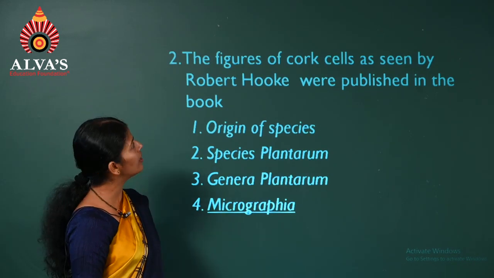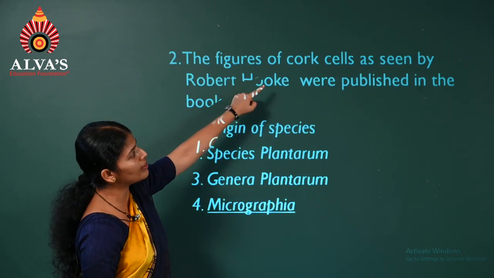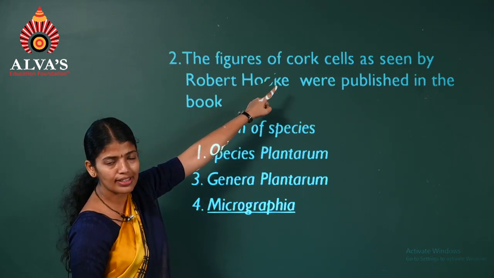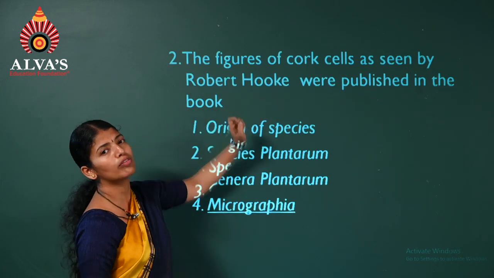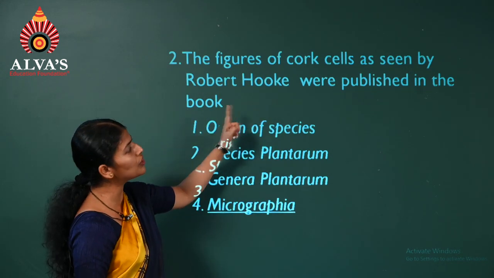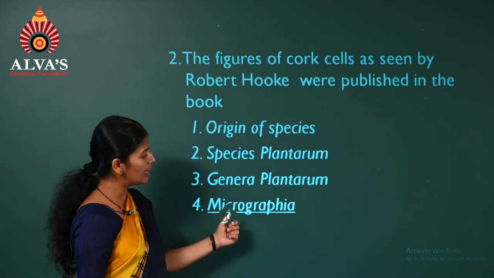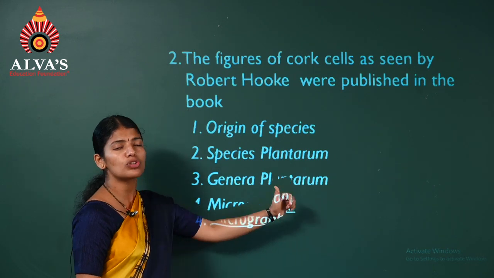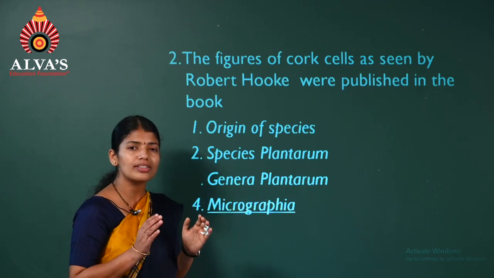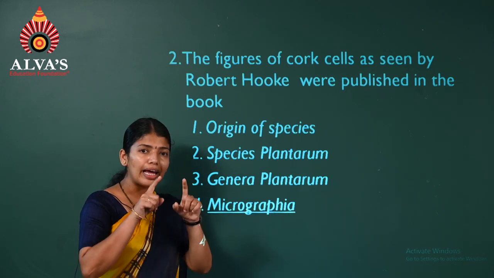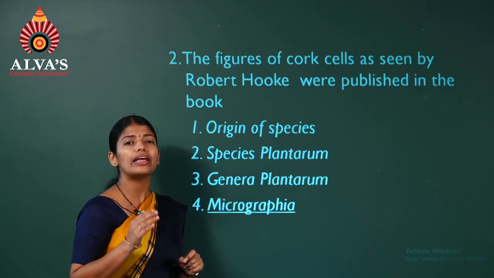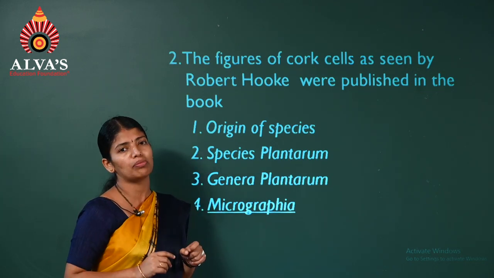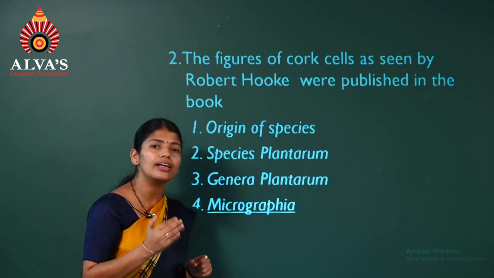Second question we'll see. The figures of cork cells as seen by Robert Hooke. See here, cork cells seen by Robert Hooke for the first time were published in the book. So which was that book? It was Micrographia, where he had described his observation. For him, the cork cells first appeared like empty chambers. So he coined the term cellula. Cellula means the compartment or the chamber, from which the term cell is derived.